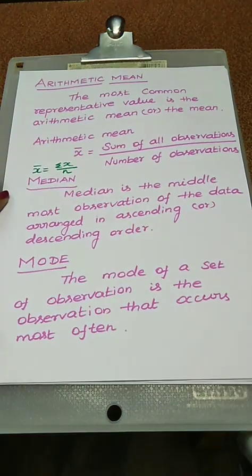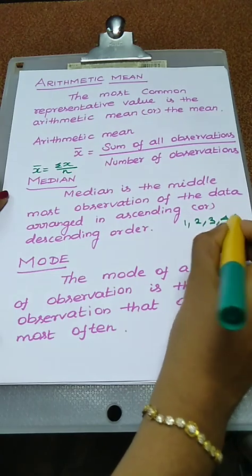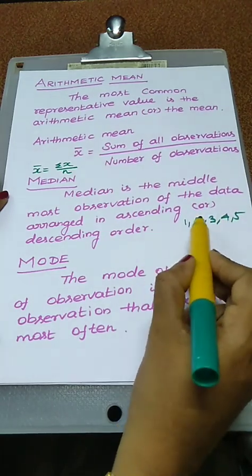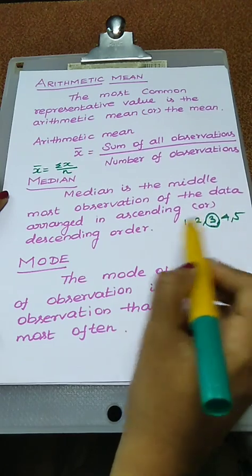Okay. Next one, median. Median is the middlemost observation of the data arranged in ascending or descending order. First, we have to arrange the given data in ascending or descending order. Then easily we can choose the middle value. Suppose an odd number of values are given, for example 1, 2, 3, 4, 5. First we omit the first two values and the last two values. Choose the middle value. This is the median.